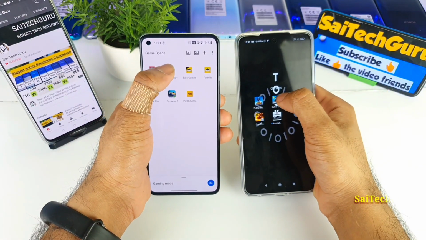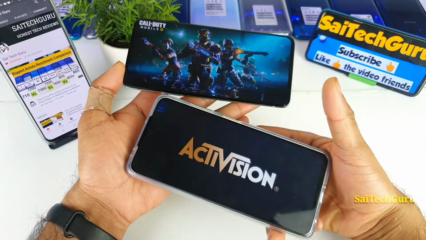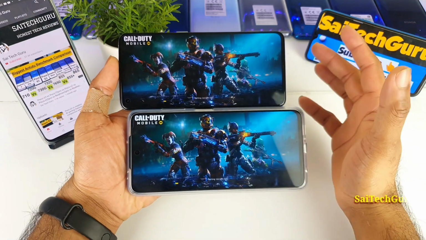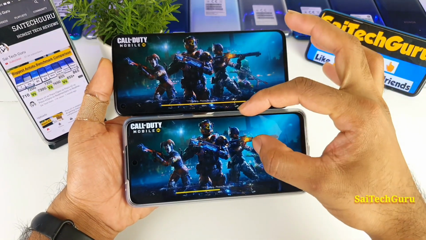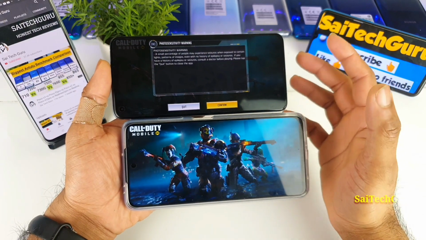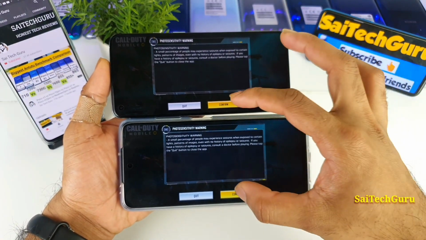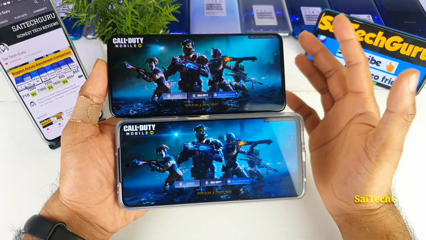Let me try to open both games at the same time again. So let's see how it performs the second time. I'm doing these game tests two times for safety, in case I pressed with a little bit of delay, so I'm making sure it's correct. The OnePlus 8 showed the confirm first. So now let me try to click at the same time. I did click at the same time this time.